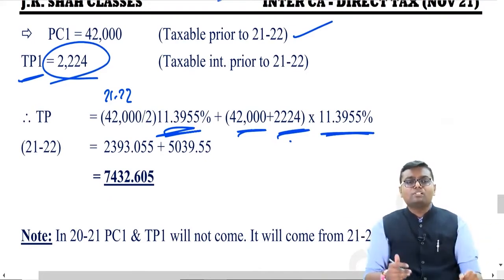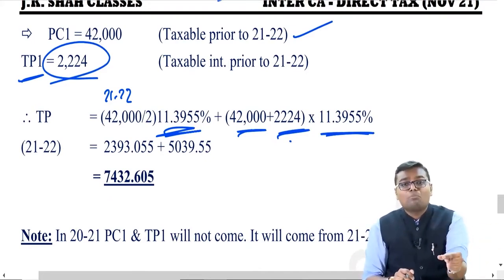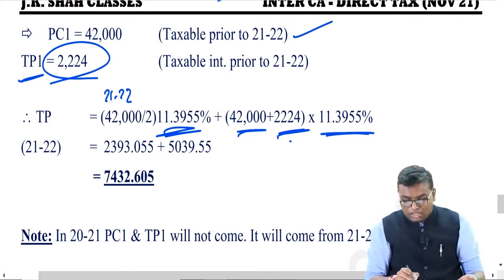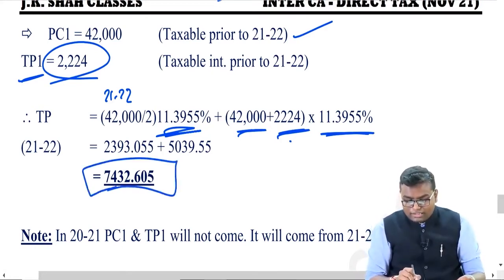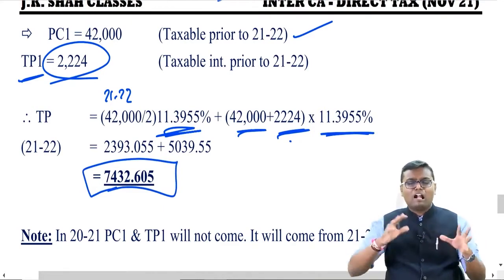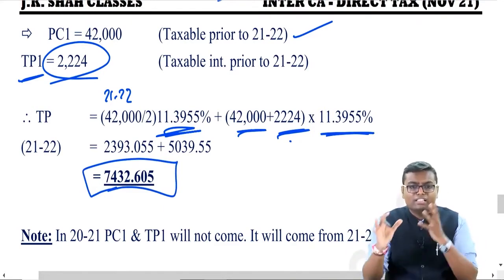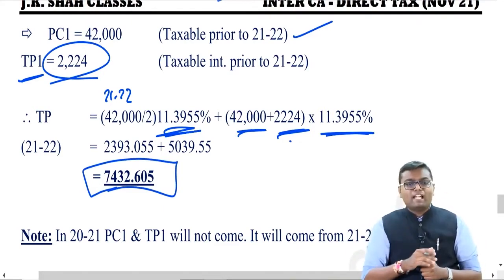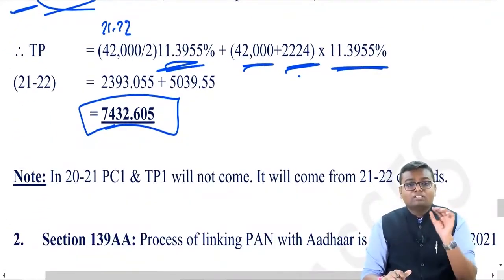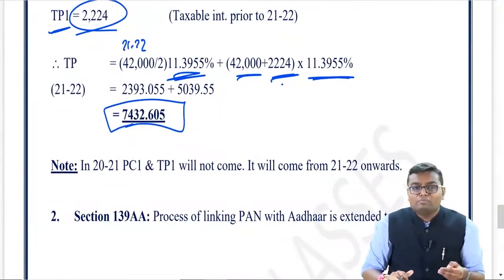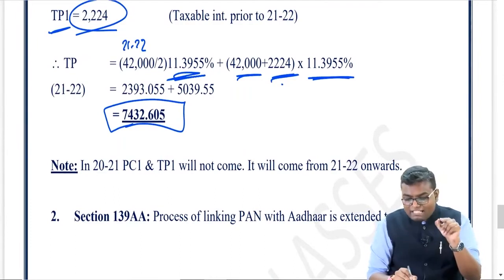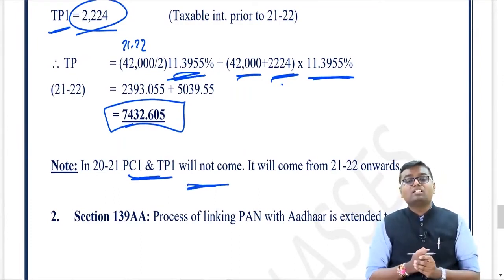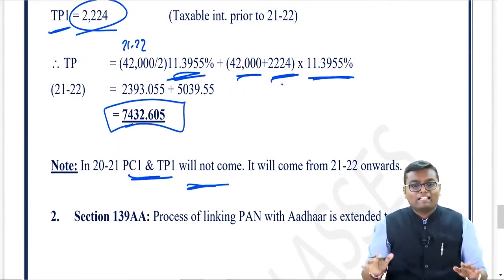Just apply the formula. You will get how much interest component is taxable in 21-22, that is 7,432.605, rounded off to 7,433 rupees. But please mind well, in your exam the question of previous year 2021 will be asked. In that, PC1 and TP1 will not come into the picture because up to last year it was not taxable.